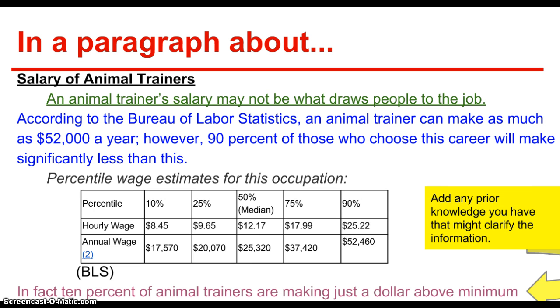Finally, if you have any prior knowledge of your topic, this is a good place to add that. So, for example, if you know that minimum wage is $7.50 an hour, then you can say, in fact, 10% of animal trainers are making just $1 above minimum wage. And this gives your readers a new perspective or an example to show just how little some animal trainers make.